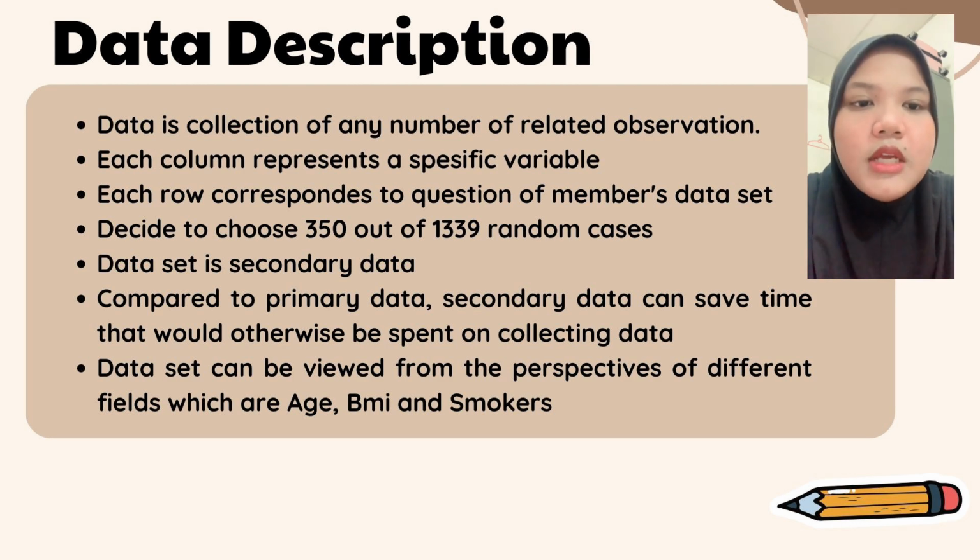We decided to choose 350 out of 1,339 random cases. The data set is secondary data. Compared to primary data, secondary data can save the time that would otherwise be spent on collecting data. The data set can be viewed from the perspective of different builds, which are age, BMI, and smokers.